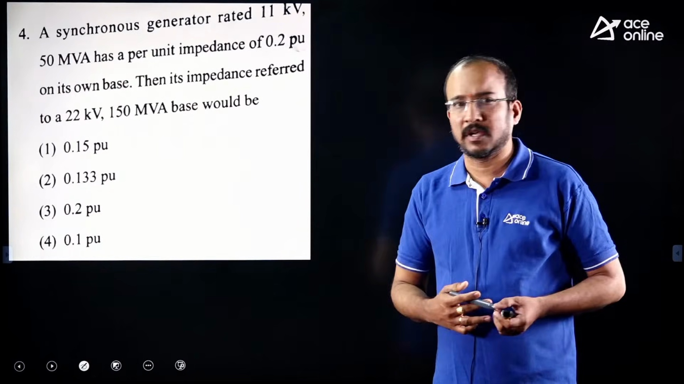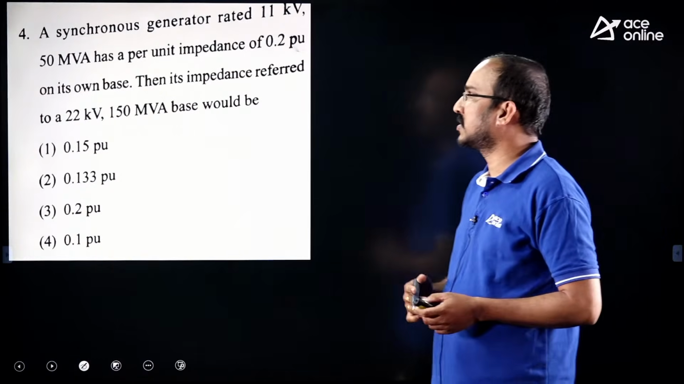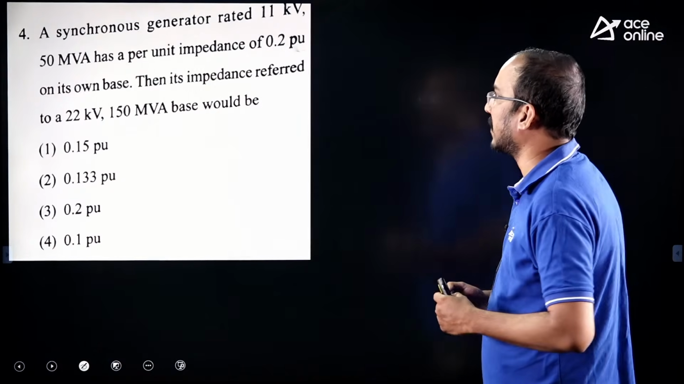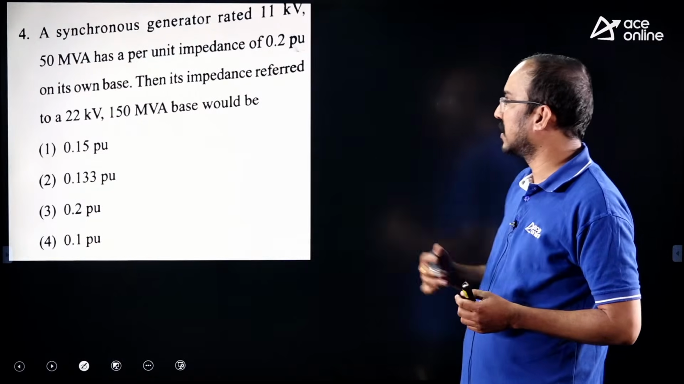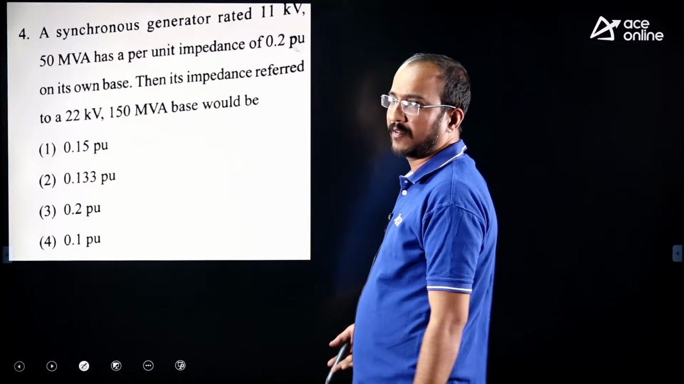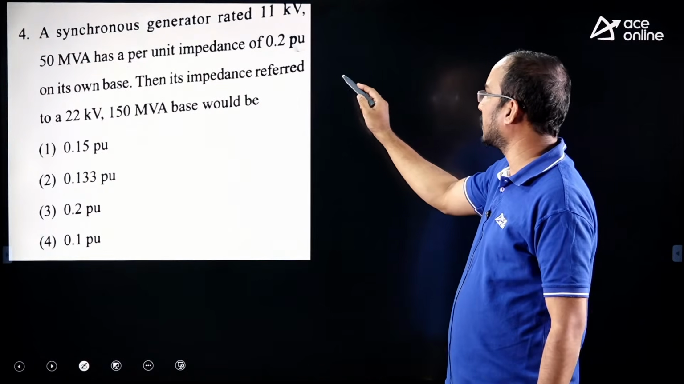Let us try to solve the questions which are given from power systems. So observe this fourth question that was given. A synchronous generator rated 11 kV, 50 MVA has a per unit impedance of 0.2 per unit on its own base. Then its impedance referred to a base of 22 kV, 150 MVA. Here we need to change the base. So what is the procedure?